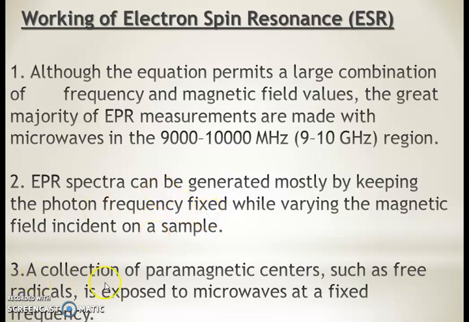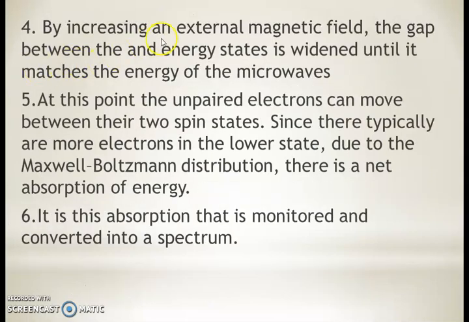A collection of paramagnetic centers such as free radicals is exposed to microwaves at a fixed frequency. By increasing an external magnetic field, the gap between the energy states is widened until it matches the energy of the microwaves. At this point, unpaired electrons can move between their two spin states. Since there typically are more electrons in the lower state, due to the Maxwell-Boltzmann distribution, there is a net absorption of energy. It is this absorption that is monitored and converted into spectra.